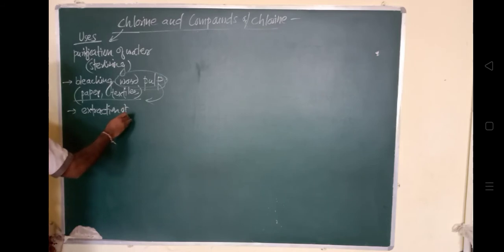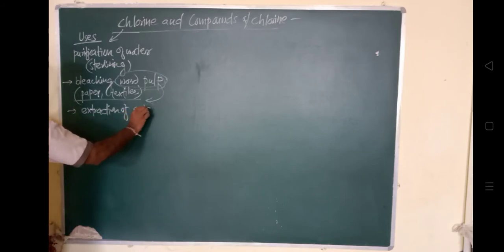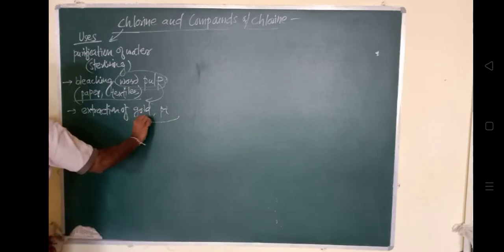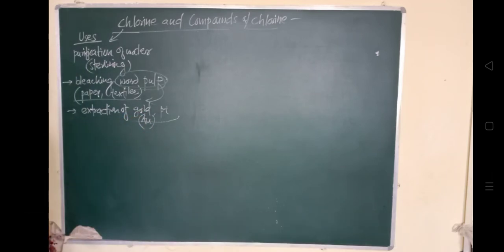Again, its use is for the manufacture of dyes, the colored components, and for the manufacture of drugs, the medicines that we make. And organic compounds such as CCl4, CHCl3, and DDT, that is dichloro-diphenyl trichloroethane.